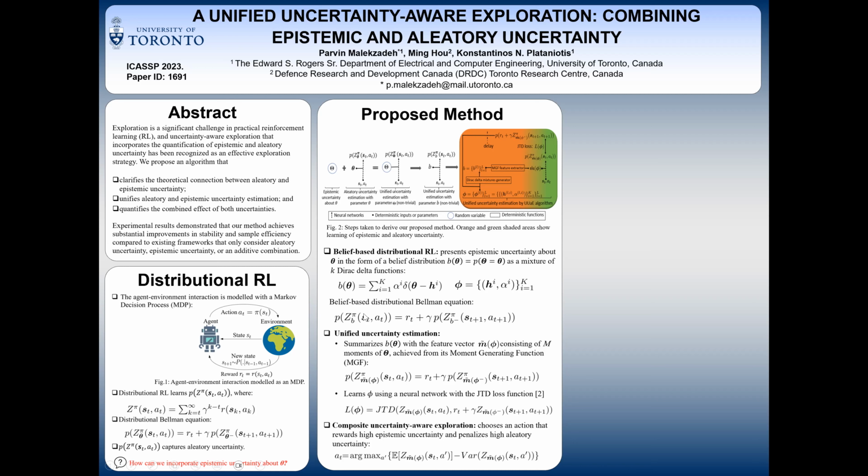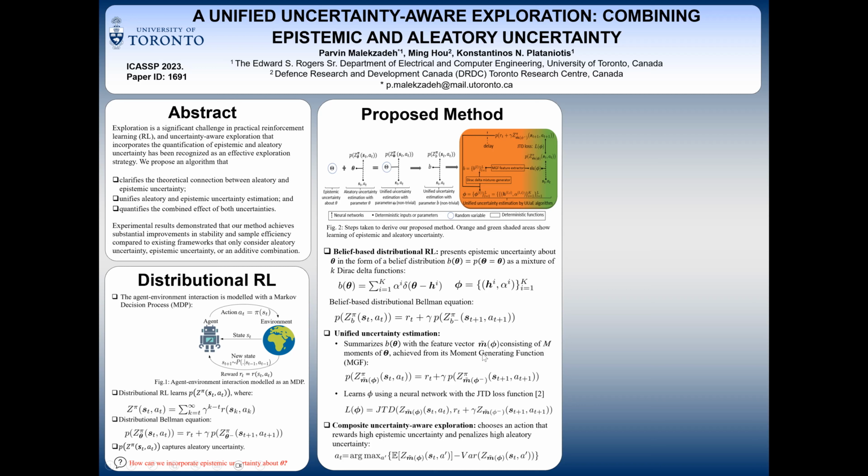However, we know that fitting a continuous probability distribution as the parameters of a neural network is impossible. In order to tackle this issue, we try to summarize this return distribution into a feature vector. In order to do that, first of all, we calculate the moment generating function of the random variable theta. We know that the moment generating function of a random variable is an alternative specification of that random variable.